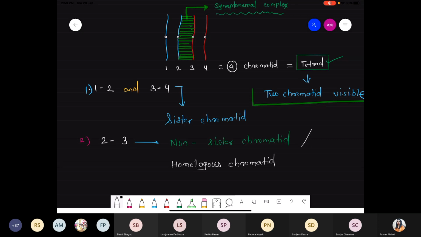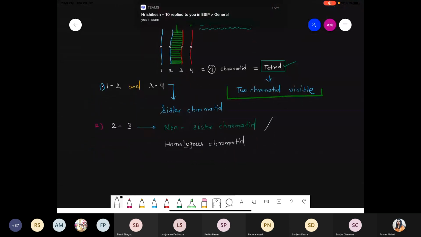Yes, no, say something. Okay, chalo. Can you tell me another thing? If I'm talking about 1 and 4, the first chromatid and the number 4 chromatid, can you give me the name for 1 and 4 chromatid? Anyone, just think about that. 1 is blue color, 4 is red color. So now what do we say? 1 and 4 chromatid, these are called, tell me quickly.